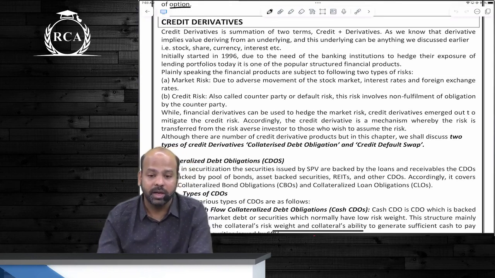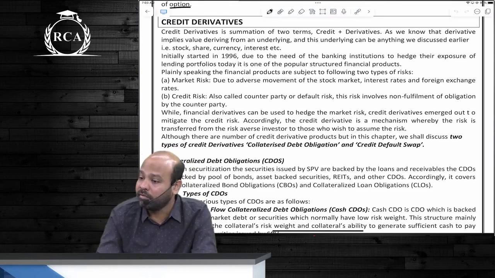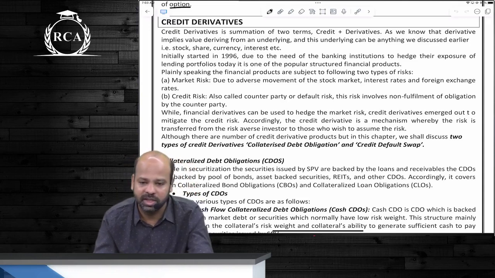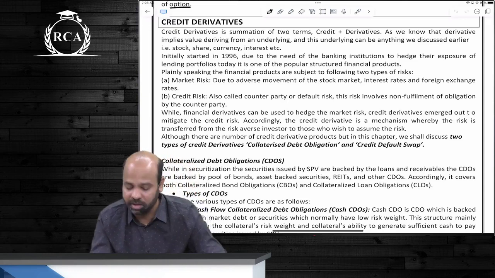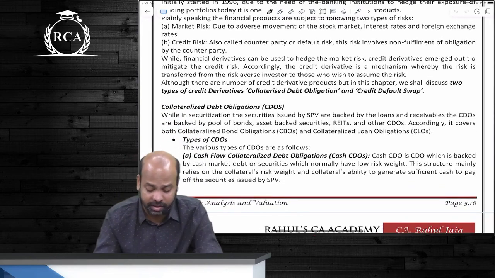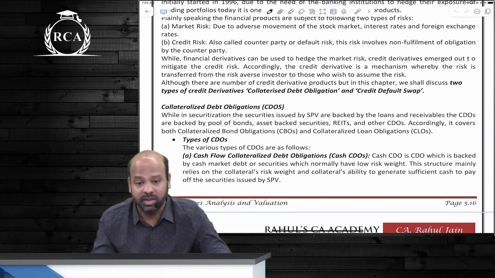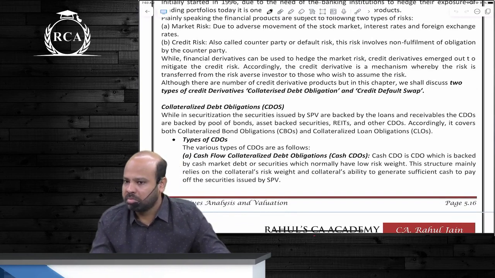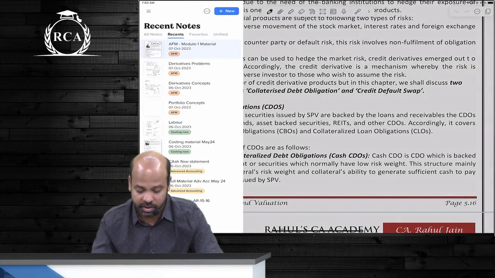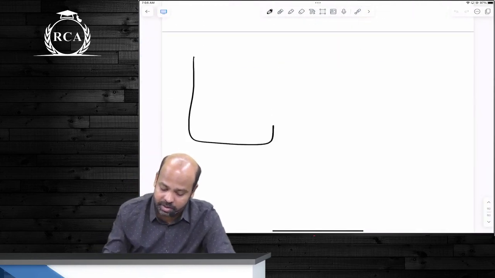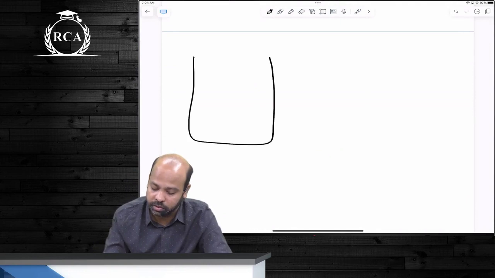Same thing happens under credit derivatives. One way of protecting yourself as such, guys, against credit risk is by creating something called a CDO, collateralized debt obligation. Have you ever heard about securitization? Asset securitization. Asset securitization, guys, I'll just give a brief idea about asset securitization. Say there is a bank as such, guys, that has a pool of car loans.